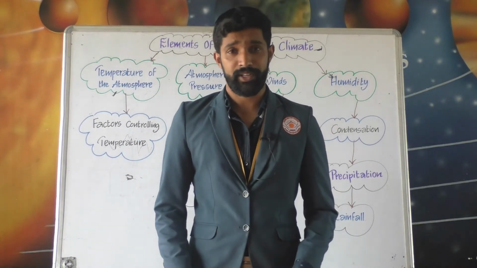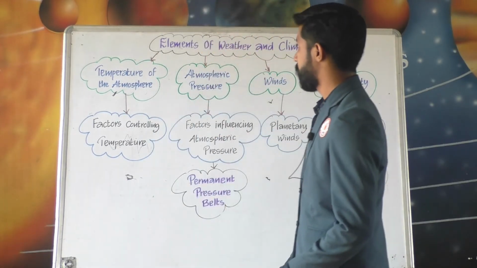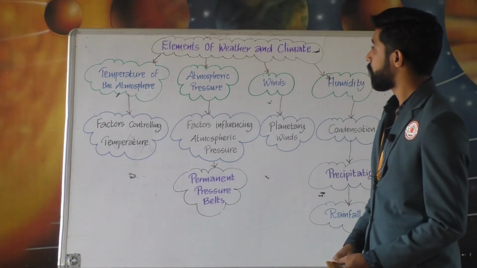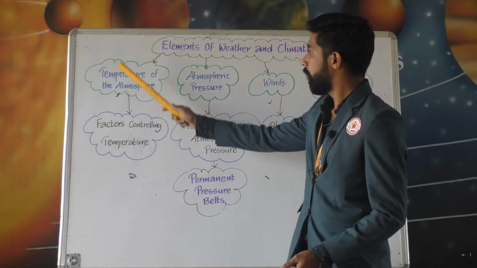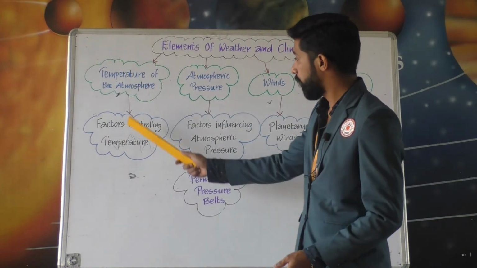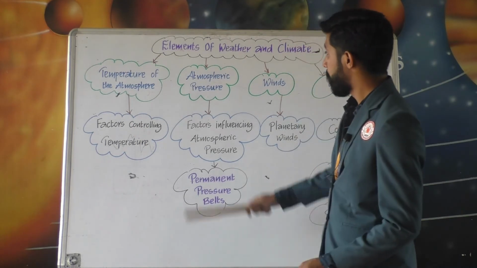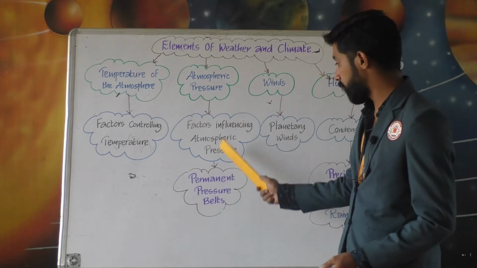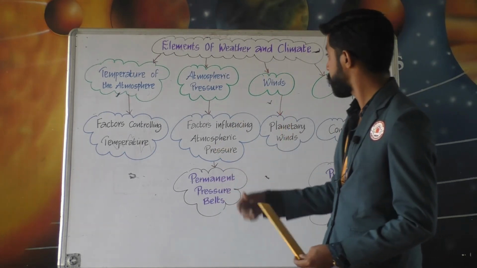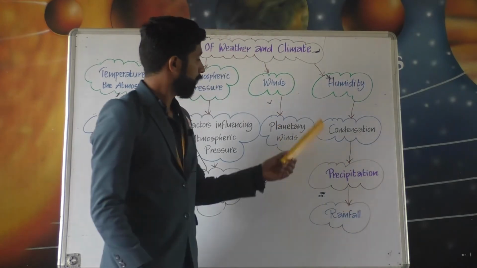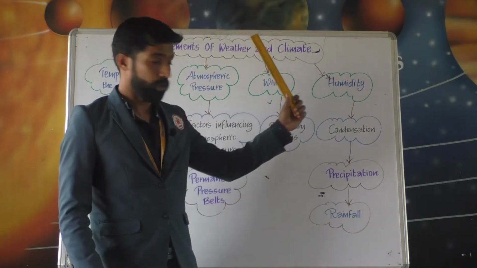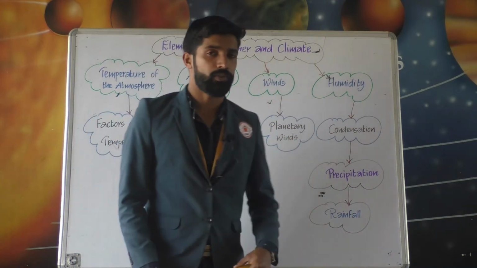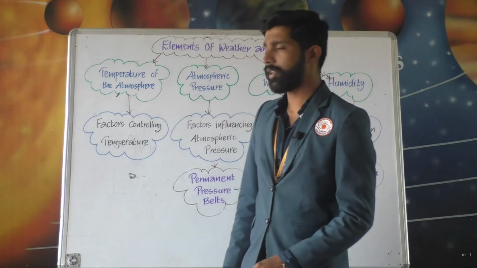So, let us have a recap of our chapter in the form of a mind map. So, our chapter is elements of weather and climate. So, in this chapter we have discussed the temperature of the atmosphere, factors controlling the temperature, then atmospheric pressure, factors influencing atmospheric pressure, then permanent pressure belts and winds, planetary winds, then humidity, condensation, precipitation and rainfall. So, let us see the first.